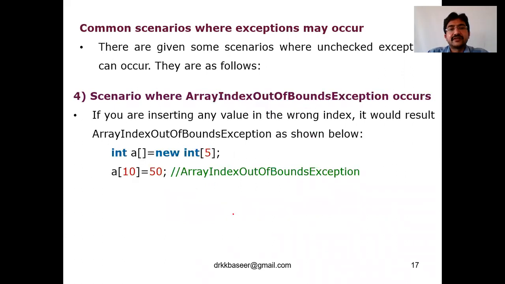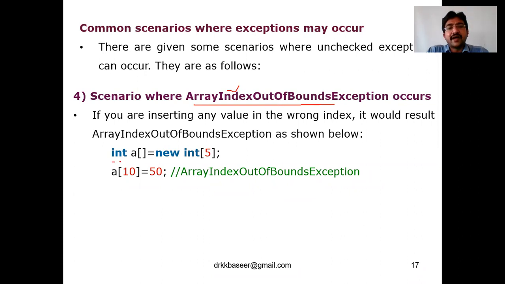Okay. Coming to the last scenario, the fourth example of a runtime, that is unchecked, exception: array index out of bound. You already know what an array is, and you already know the index. Index means A of 0, A of 1, where 0 and 1 are called indexes. Out of means beyond. If the size of the array is 10 and you try to access above 10, A of 20, A of 30 like this, then it is out of bound. Out of bound means it has crossed the boundary, so it is called array index out of bound.